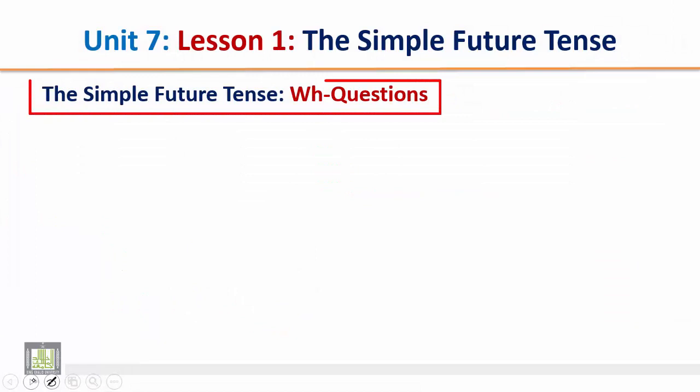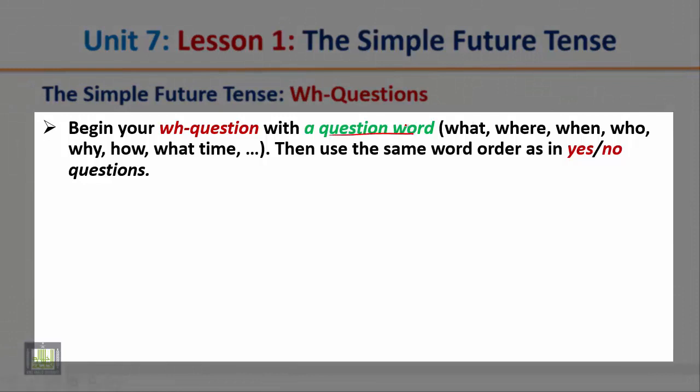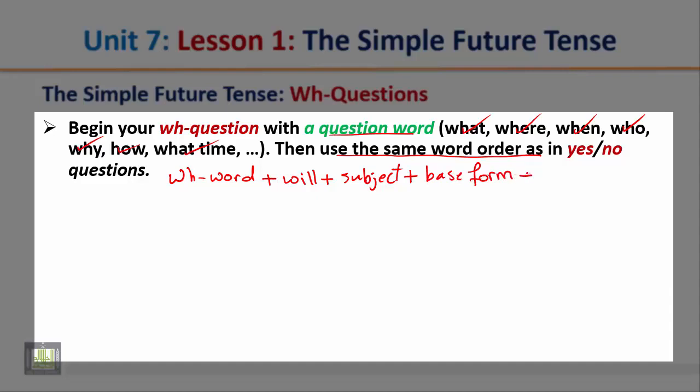The simple future tense, WH questions. Begin your WH question with a question word, like what, where, when, who, why, how, what time. Then use the same word order as in yes, no question. So here we start the question with a question word plus will plus the subject. Okay, the subject again could be a noun or a pronoun, plus the base form of the verb. After that, complete your question.